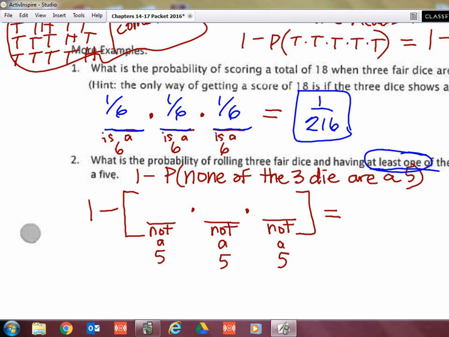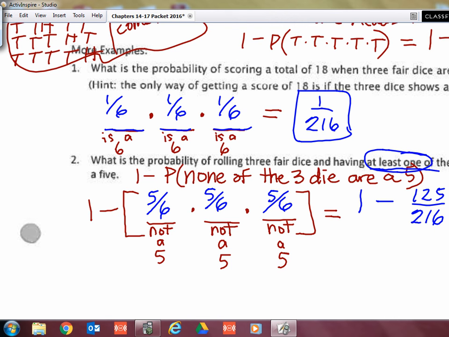How does a die not show a 5? 5/6 of the faces are not a 5. On the second die, 5/6 are not a 5, and on the third die, 5/6 are not a 5. So I'm going to do 1 minus that product of 125 over 216.